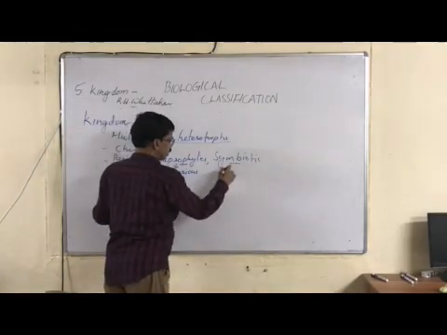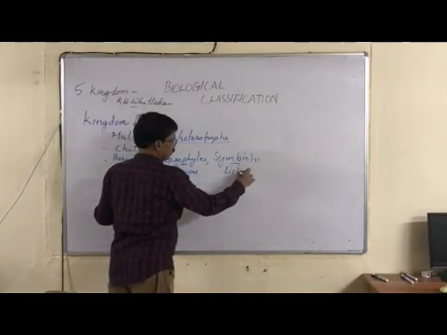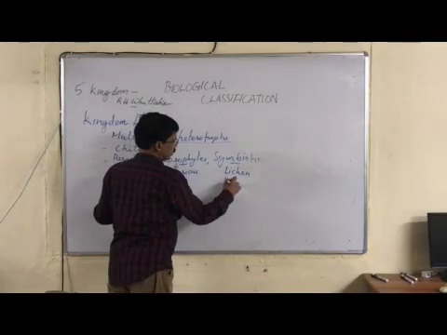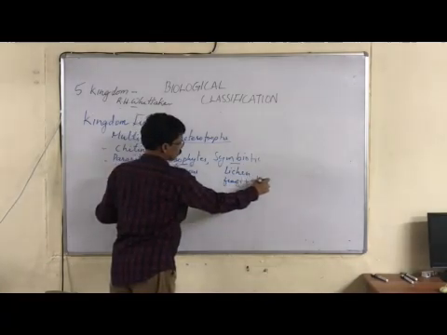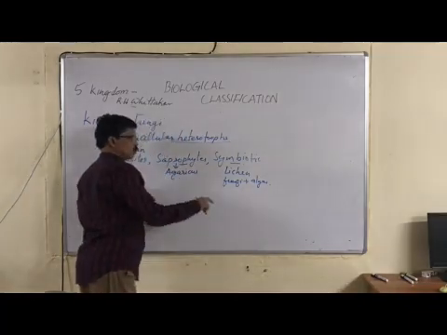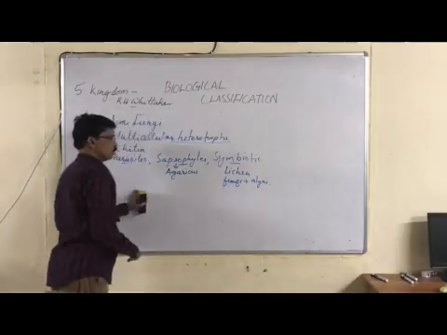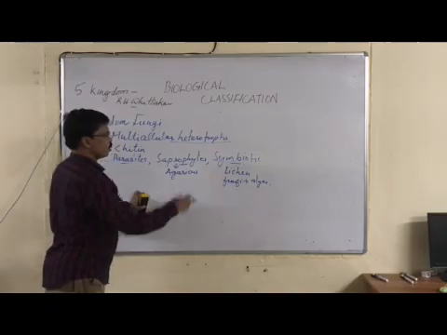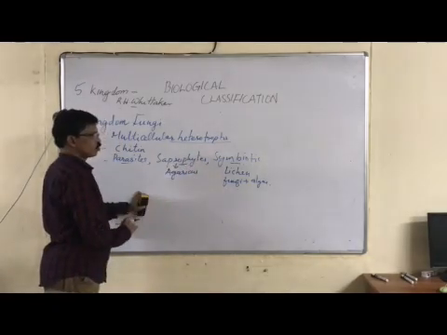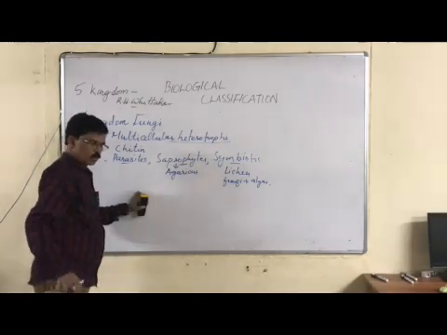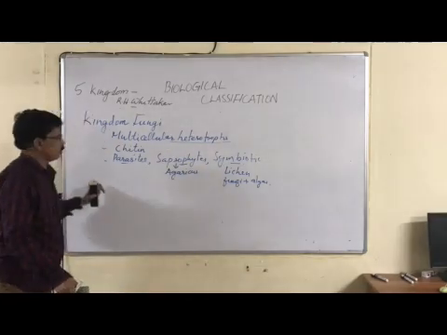For example, lichen, in which fungi live in symbiotic association with algae. That you will study at the end of the chapter. Symbiotic association means, example, lichen, in which algae and fungi live together in mutual benefit.